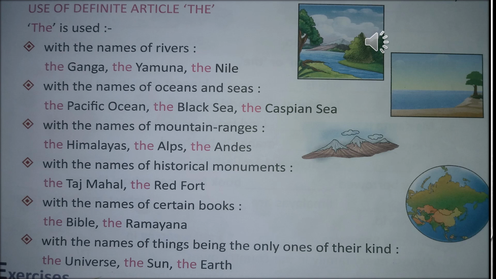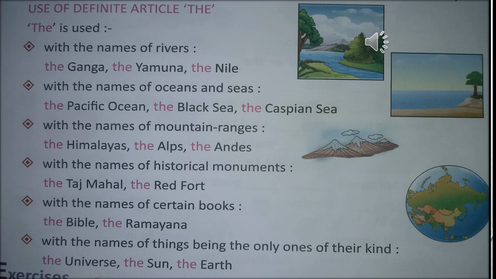Second rule is with the names of oceans and seas: the Pacific Ocean, the Black Sea, the Caspian Sea. In front of the names of seas also we will use the article the. Next rule is with the names of mountain ranges, like the Himalayas, the Alps, the Andes. In front of all the mountain ranges we will use the article the.